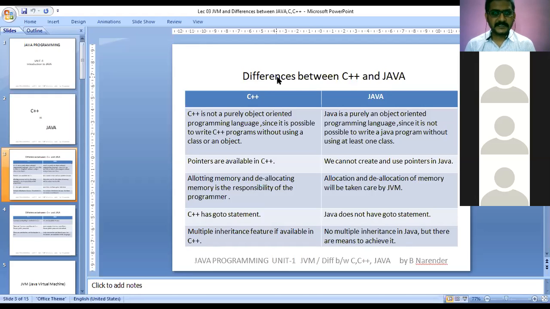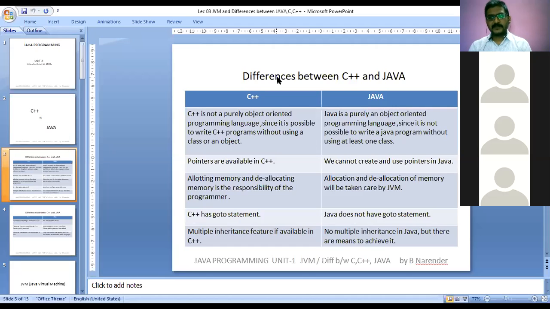Why is it said that deallocating is the responsibility of the programmer? Because C++ does not have any automatic strategy to delete the memory which has been created by the programmer. It does not have the feature of automatic deletion of memory.